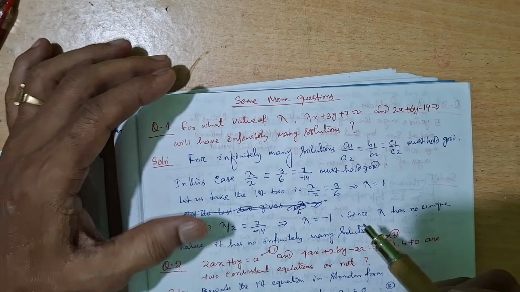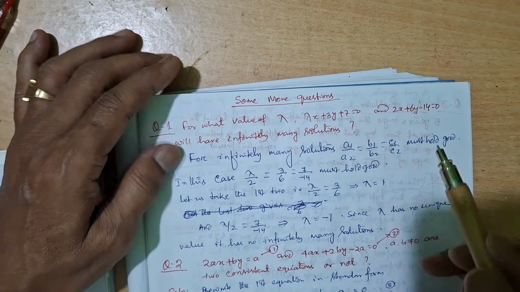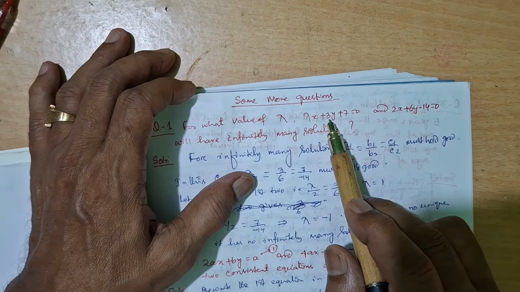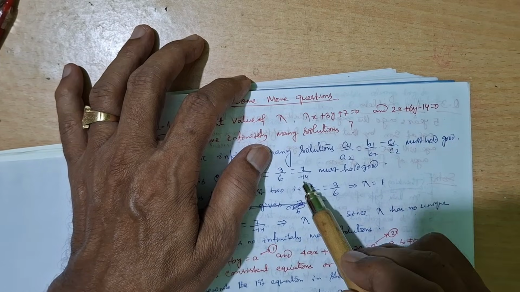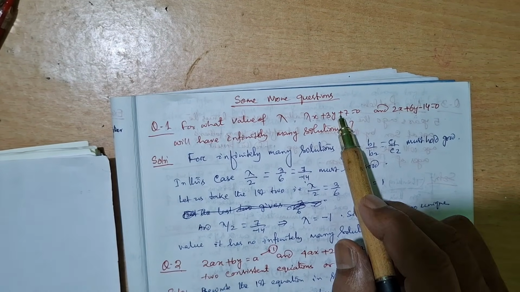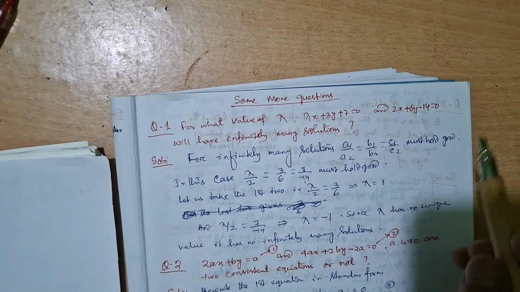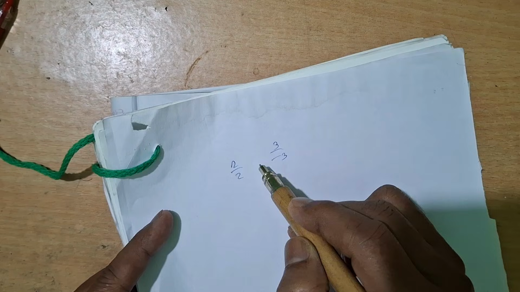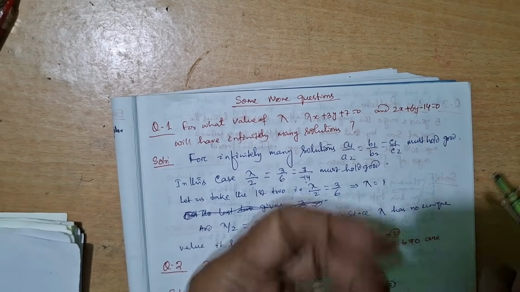What is the condition for infinitely many solutions? We know that a1 by a2 is equal to b1 by b2 is equal to c1 by c2. Just put here. What is a1 here? Lambda. a2 is 2. b1 is 3. b2 is 6. c1 is 7. c2 is minus 14. You be cautious about this plus and minus. This sign is also important. 2 by minus 2, 2 by 2. One is 2 by 2, the other is 3 by minus 3. They are not equal. It is 1, it is minus 1, not equal.